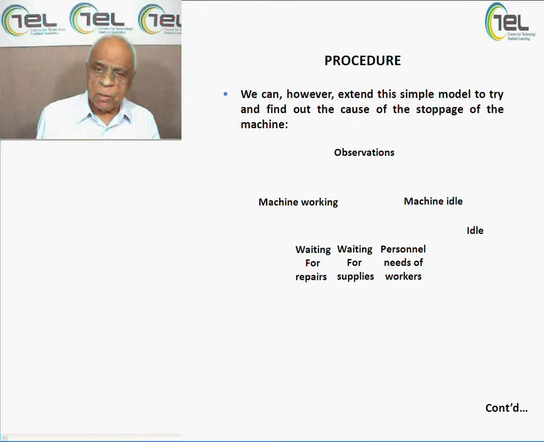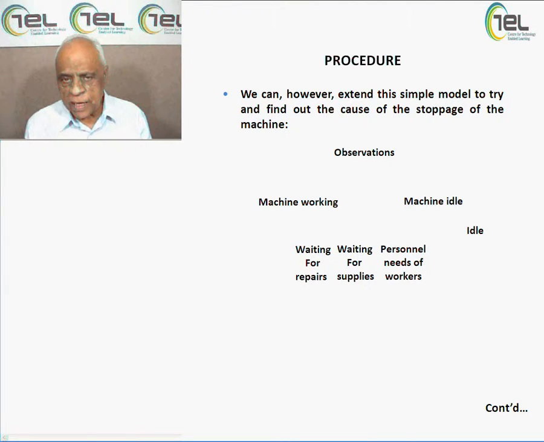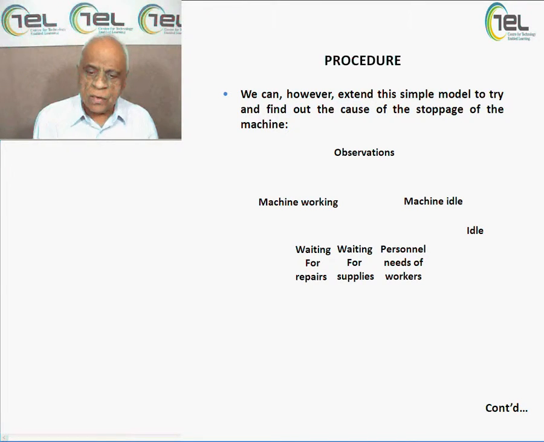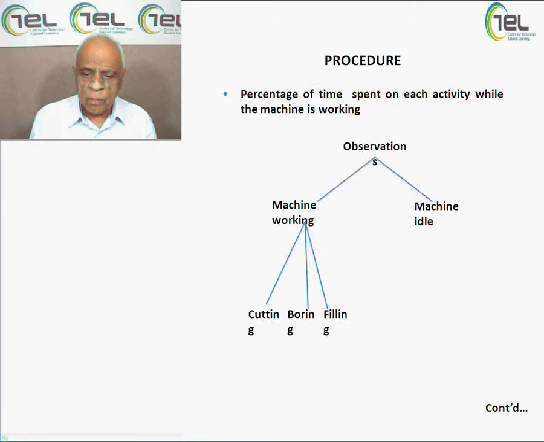Maybe some problem with the light, maybe with some of the equipment, maybe a spare, something like that. So that must be taken into consideration, and the observations are machine working and machine idle, and then how much idle, how much working are to be taken. Then we are talking about waiting personnel, needs of repair, supplies, workers. Unless the machine is put into function, the workers are sitting idle, the time is being lost, and as a result that study will show us the sampling model, how it is.